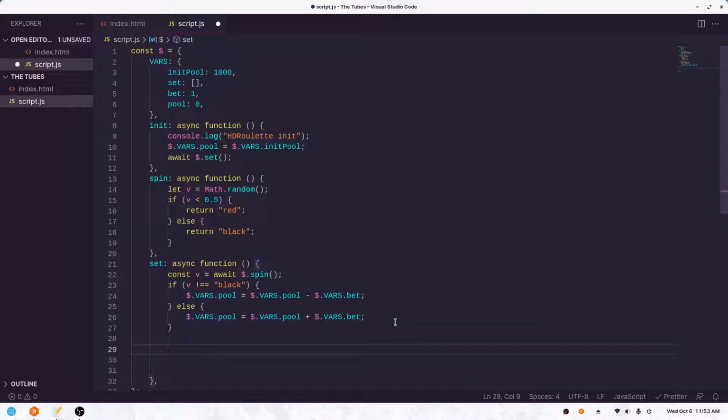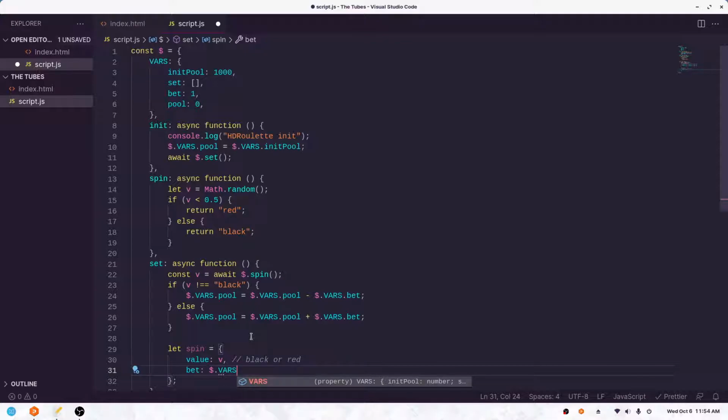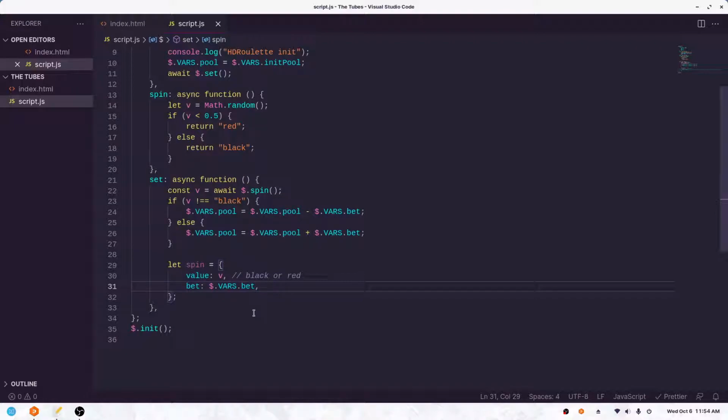So let's create an object called, I don't know, spin. And spin is going to want to have a value. Oops. Let's call it value. I guess the value is just v. So we're setting the value to black or red, sorry. What else are we going to want? We're going to want to know what the current bet is. So if we're betting $1, this will be $1. If we're betting $1,000, this will say $1,000. And then I guess let's find out what the current pool is.